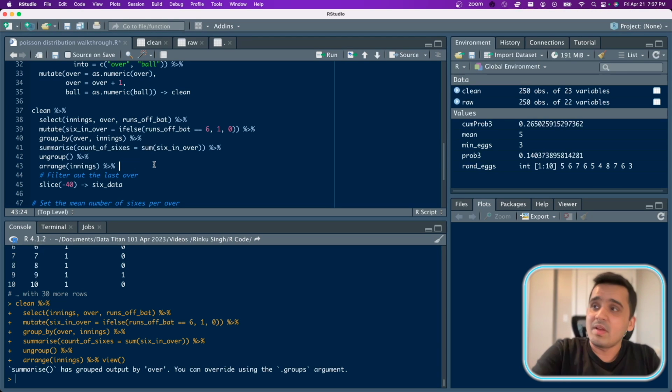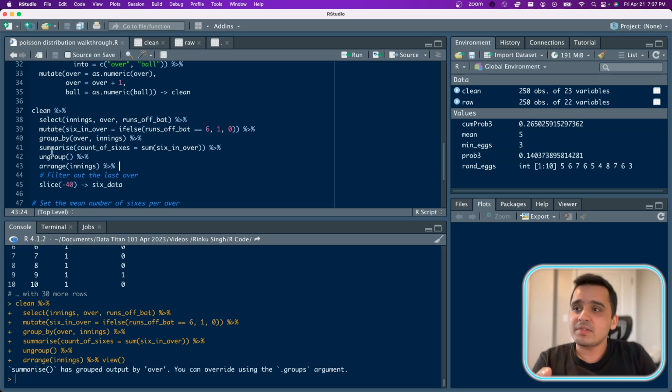And what we want to do over here is filter out the last over, because our sample for our probability would only contain the first 39 overs. So I'm just slicing off the last over. Just to explain it again, why am I doing this? Because we want to calculate the number of sixes that were probable in the last over.